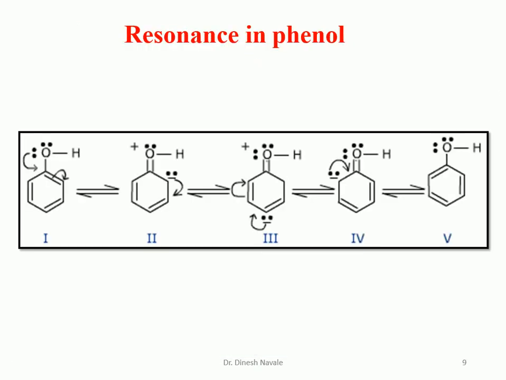Now resonance in phenol. This is also another example which we can easily observe. Phenol contains non-bonded electrons, or the lone pair of electrons, which will be donated to the ring, and we are going to have different resonating structures. So phenol shows 5 resonating structures. One thing we observe is that the substituted group is the OH hydroxy group, in which electrons are donated away from the group, that is from the hydroxy group. So that's why it belongs to the plus R resonance effect. That's why phenol exhibits the plus R resonance effect.